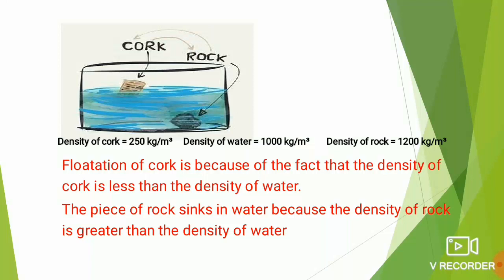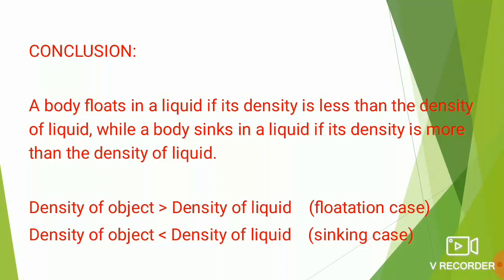So I believe you can make a conclusion. What is the conclusion? The conclusion is that a body will float in a liquid only if its density is less than the density of the liquid, while the same body will sink in the liquid if its density is more than the density of the liquid. Let us revise. Density of object is greater than density of liquid, it will belong to the case of sinking. Density of object is less than density of liquid, it belongs to the case of flotation.